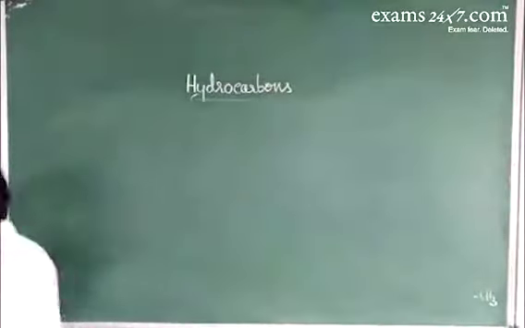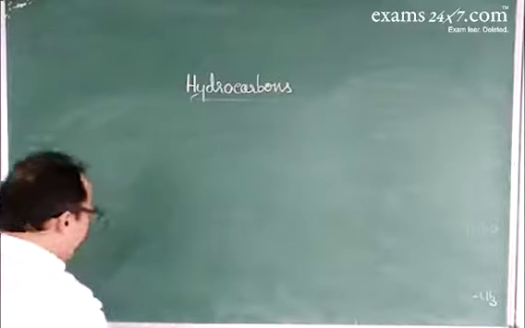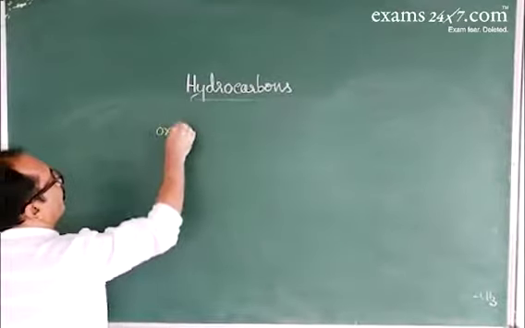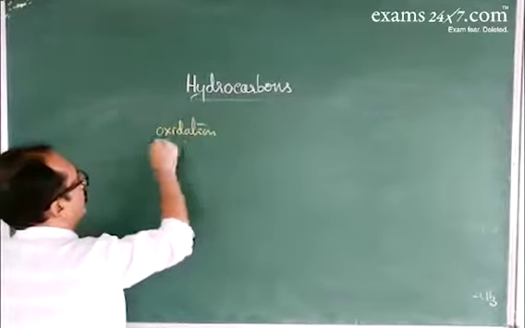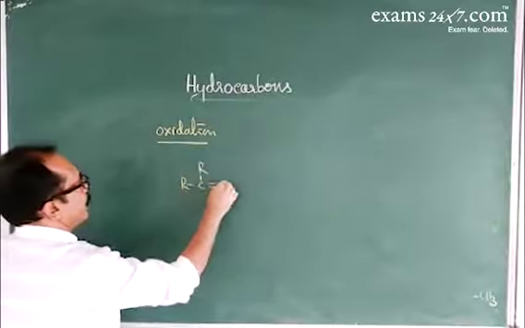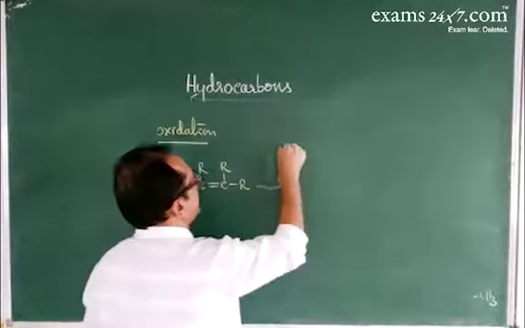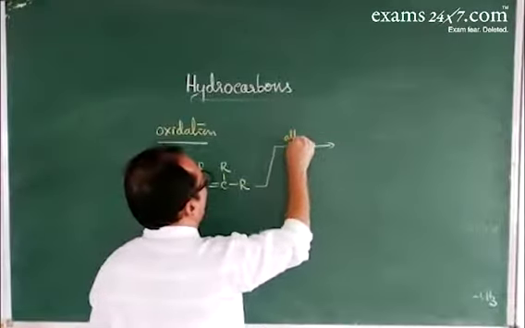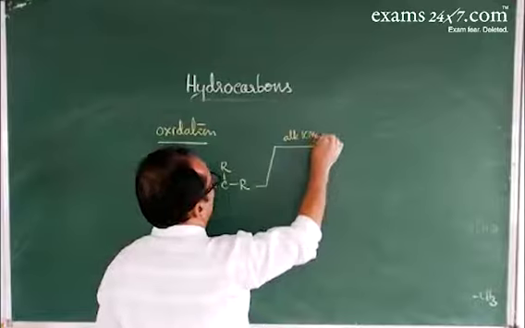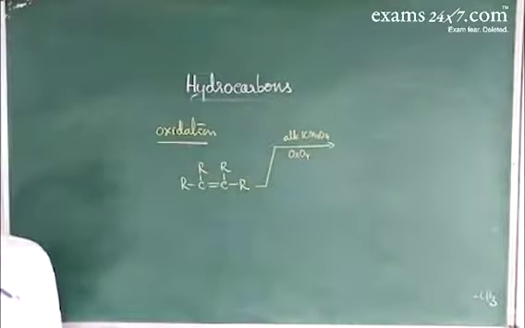In oxidation reactions, when alkene is treated with oxidizing agents like alkaline KMnO4, a very important reaction, or osmium tetroxide, both are oxidizing agents.